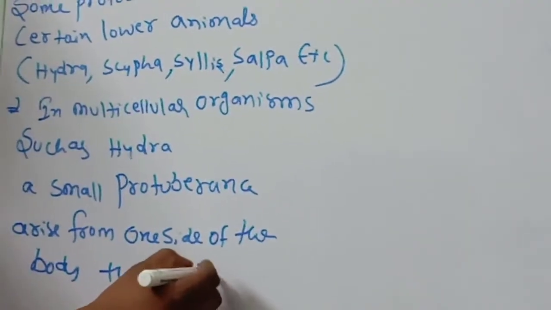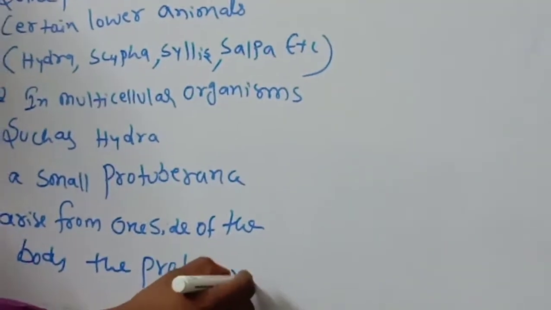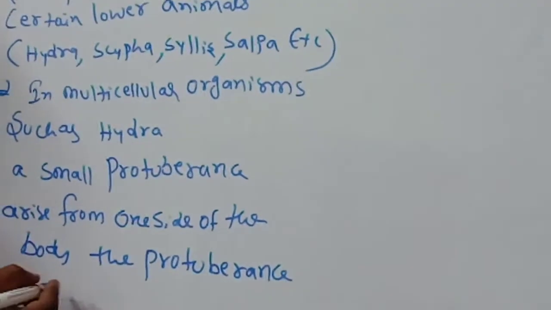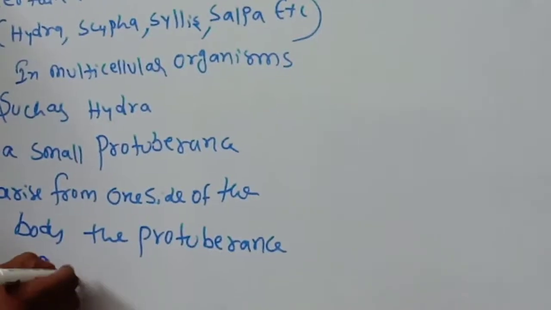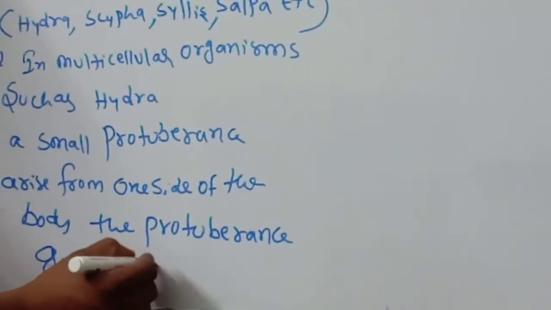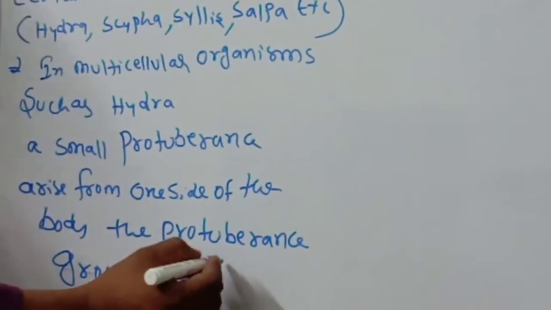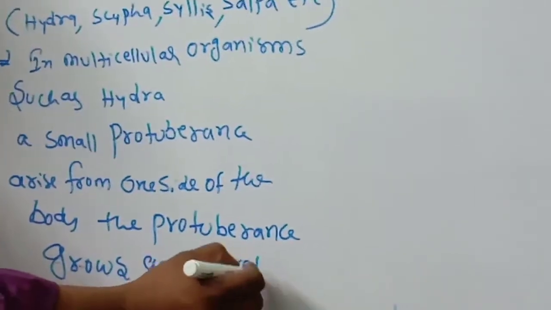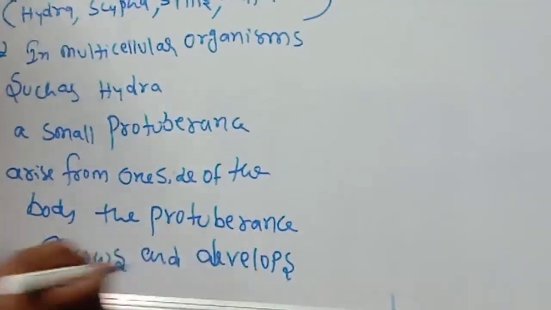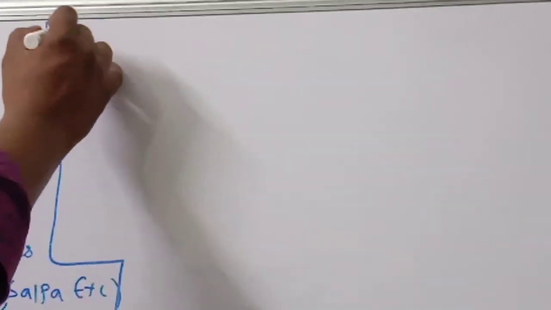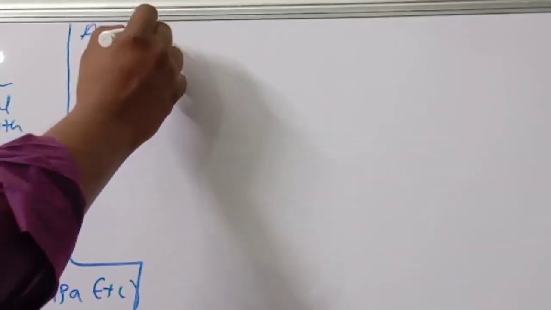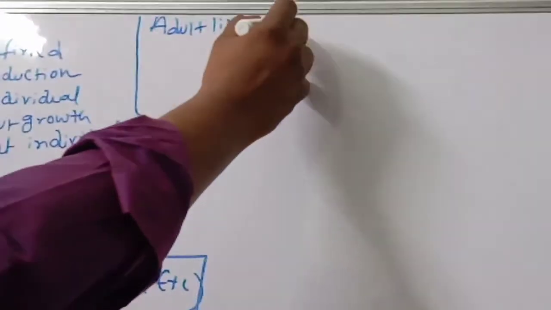The protuberance grows and develops into an adult-like structure.